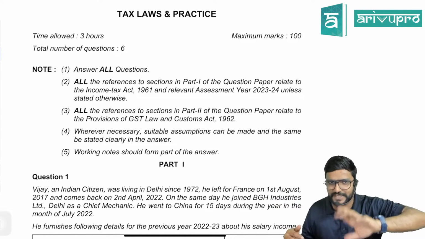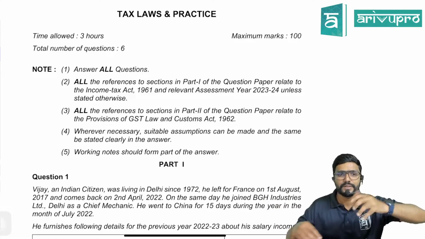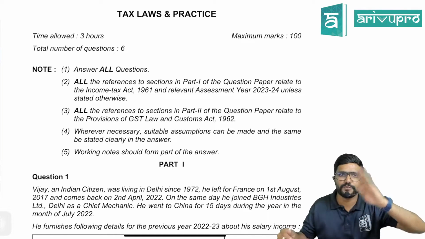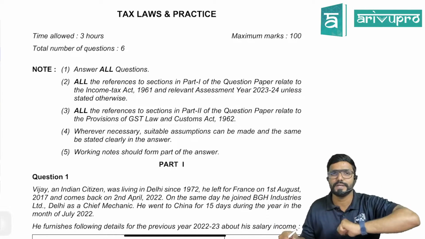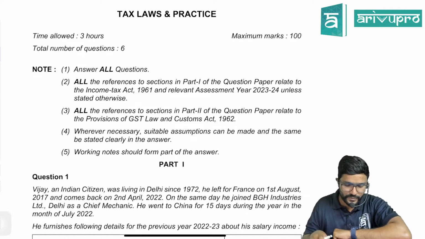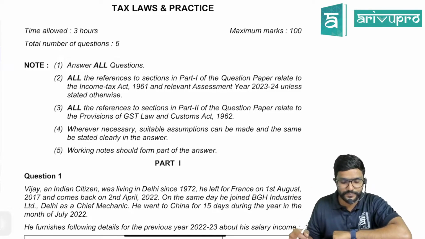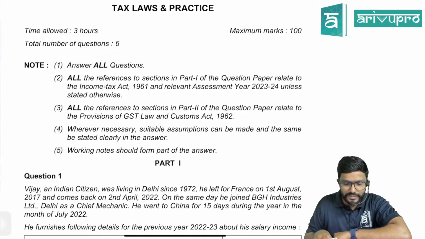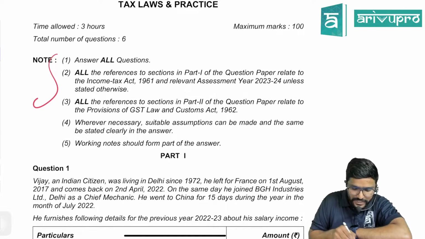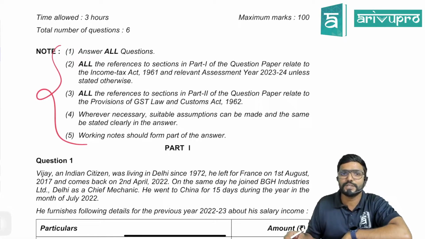Whatever I would be discussing in this video is with respect to direct tax, but the entire question paper, that is both direct as well as indirect, both parts put together, is for 3 hours. So total number of questions is 6. First we'll see part 1, but before part 1, guys, some notes are given. Let me just go through it once: answer all the questions.